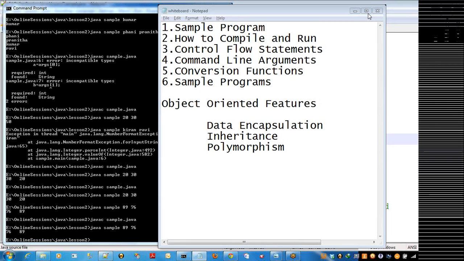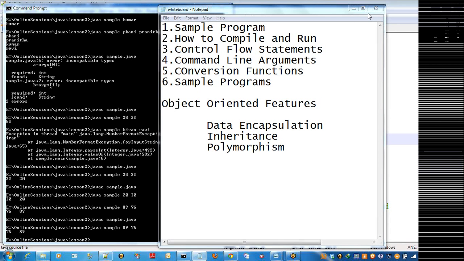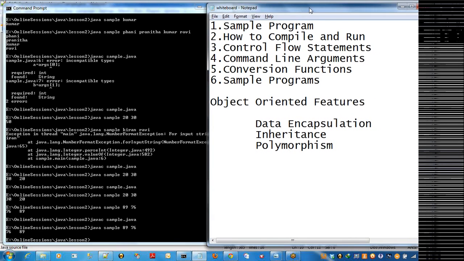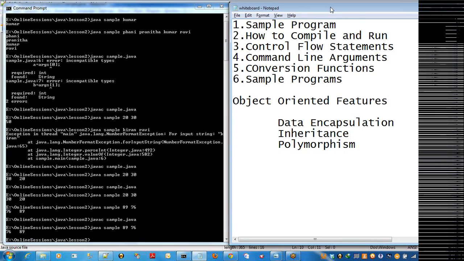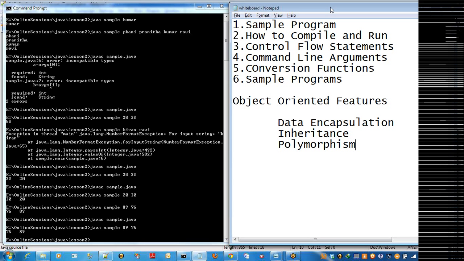So what is data encapsulation? Any idea? Data hiding, I think. Right, so generally you can call it data hiding. In case of C language, what happened? You are directly accessing the variables. There are no restrictions. Suppose within the main function we say integer a, b, then a and b can be accessed without any conditions. So there is no security for your data.